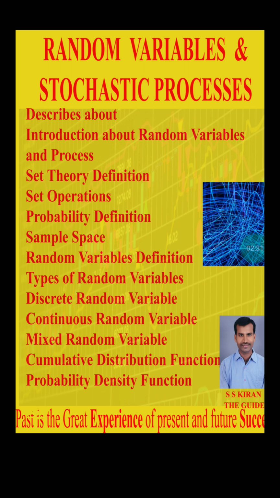Why can't those signals be predicted? Because they are quite irregular. That's why we cannot predict such types of signals. Those signals are nothing but random signals. Analyzing and describing these random signals is done by using some variables, and those variables are called random variables. That's why we study random variable theory.